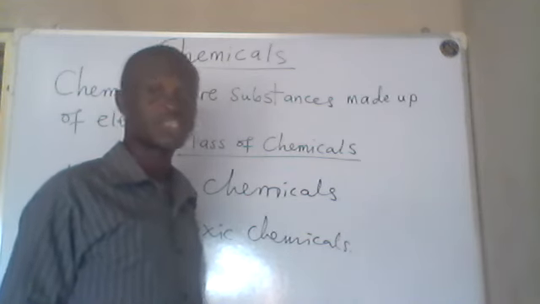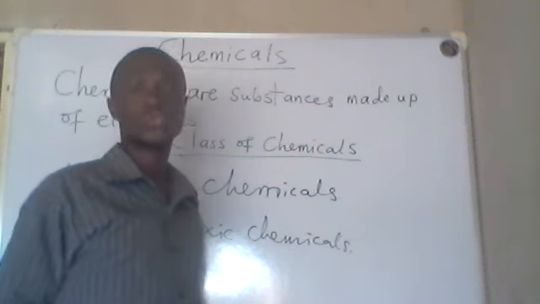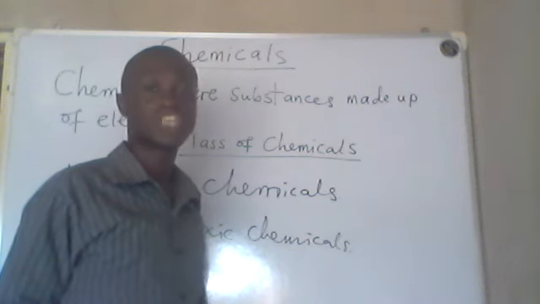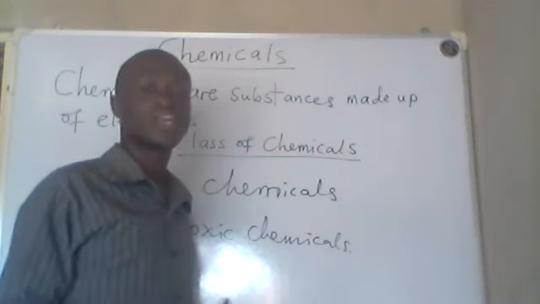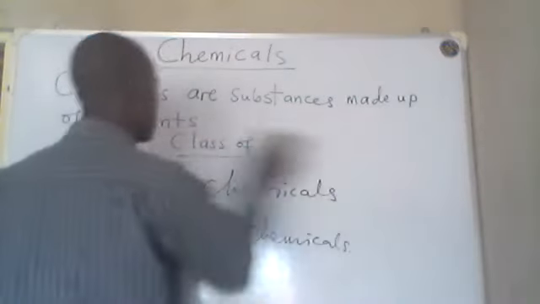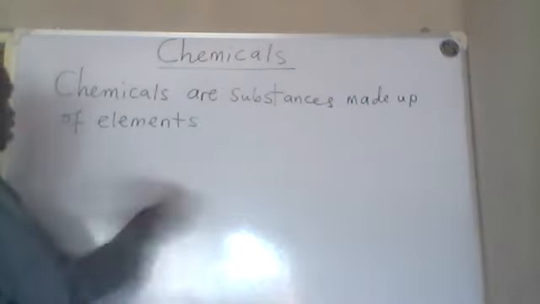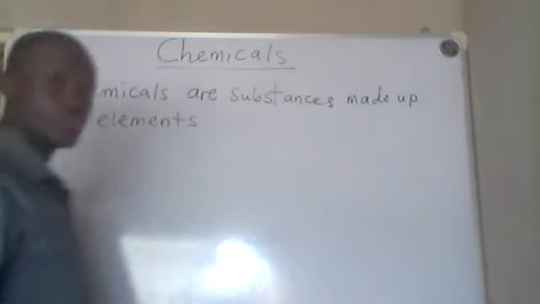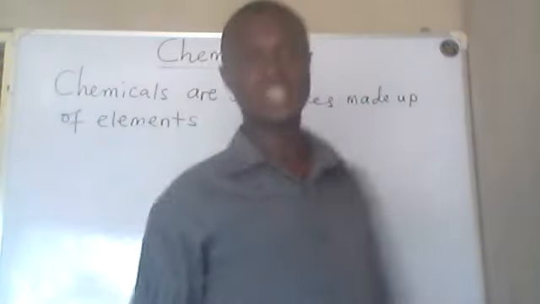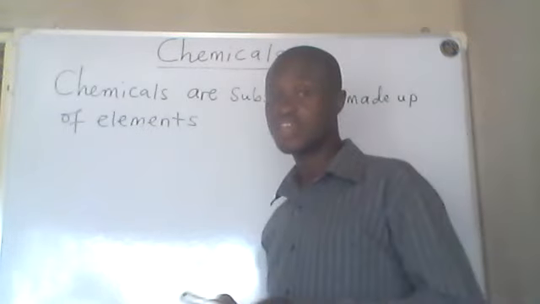Just to look at a few examples of chemicals generally, not under any class, because I told you earlier that chemicals are substances that are made up of elements. I want to pick out some examples of the chemicals that you use at home, and you will see that they are actually made up of chemicals. For example, all of us, we drink water. And like I told you, water is a chemical.